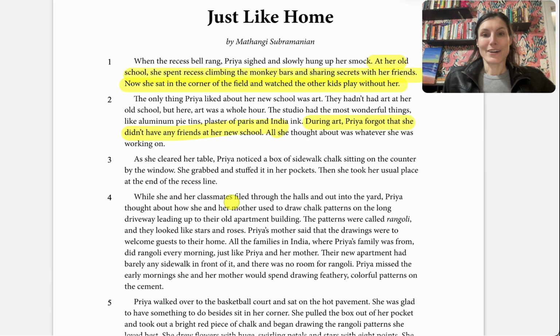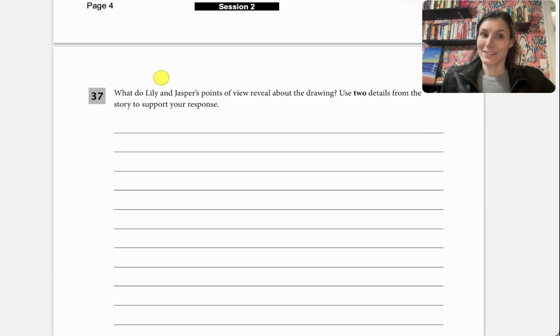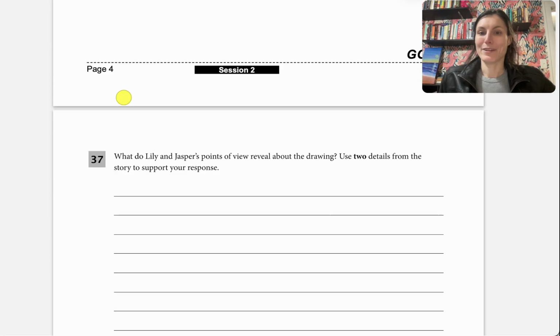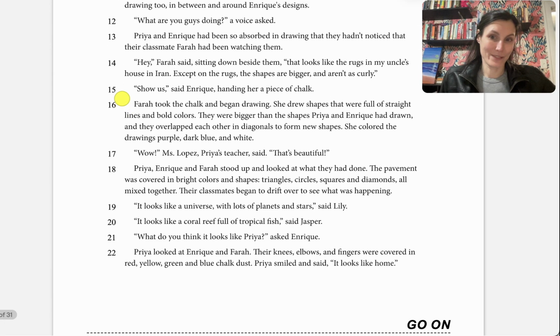And now our second question. This one is a little trickier. So it's going to ask us, what do Lily and Jasper's points of view reveal about the drawing? All right, so if we go back to what Lily and Jasper said. Now, Lily and Jasper just have 2 quick lines here.